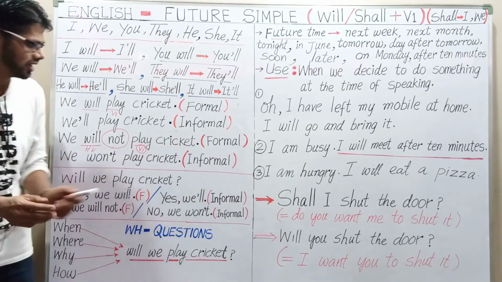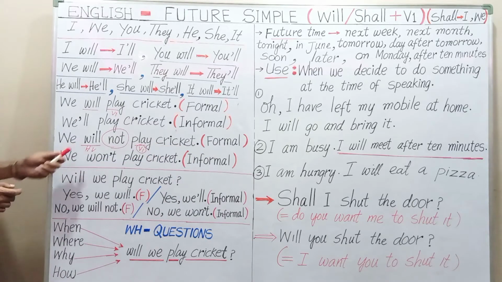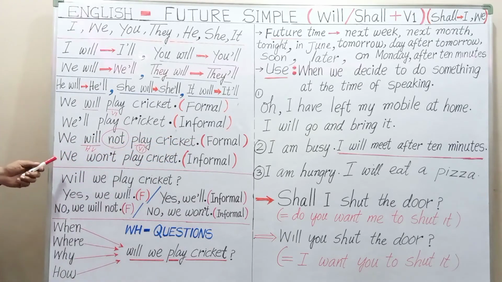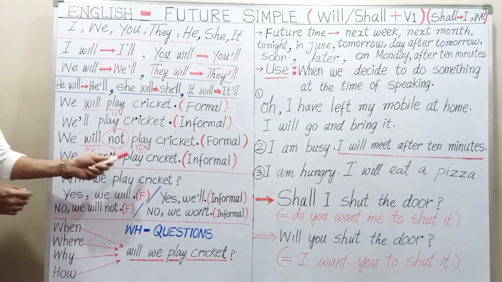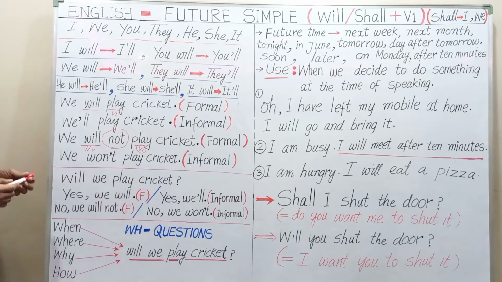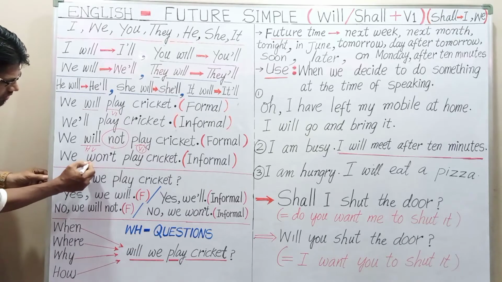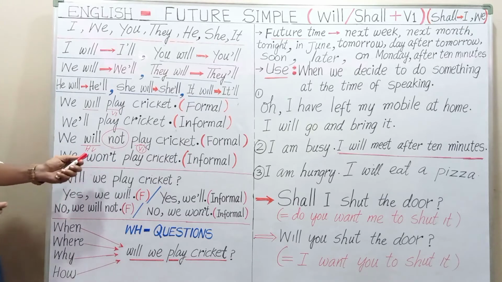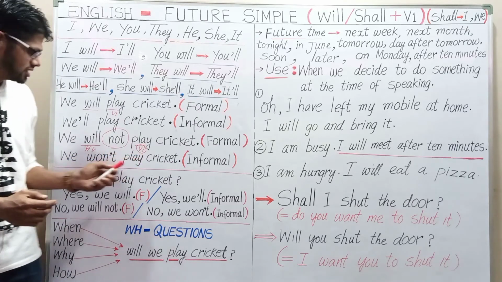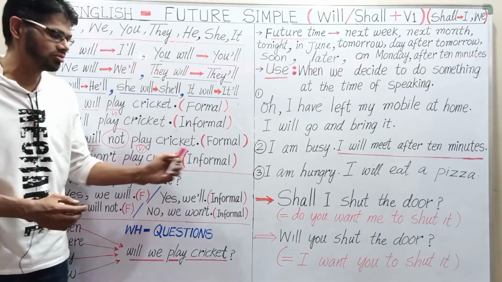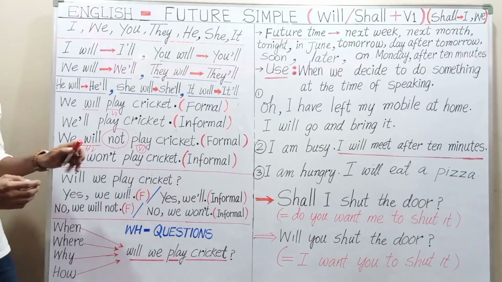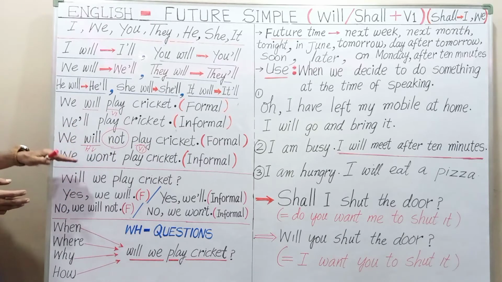This is also a formal way, because we are not writing the contraction form. We will not play cricket. Okay, so here, we won't play cricket. Another way of making a negative: the contraction form of will not, we can use won't, not wont. Please make a note, we should pronounce it won't. We won't play cricket, informal way. We will not play or we won't play, both are the same.